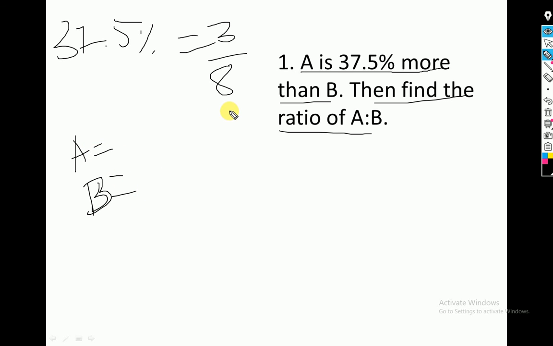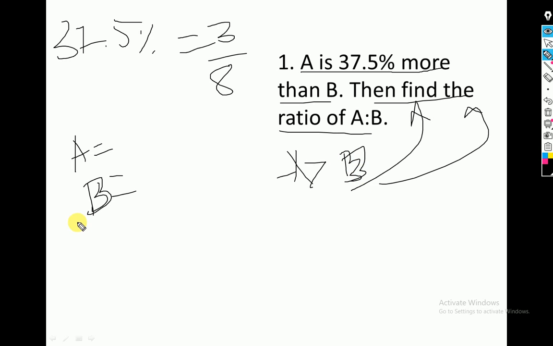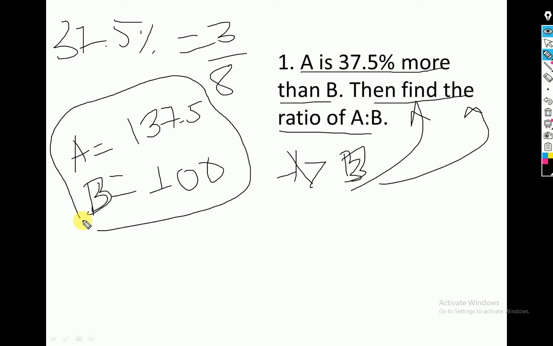So a is more than b. By now we know that the value of a will be more than b because it's given in the question. Now the reference variable is b here, so if we take b as 100 and this as 137.5, we will get the value, but this one becomes a bit tedious, so we'll take the fractional value.